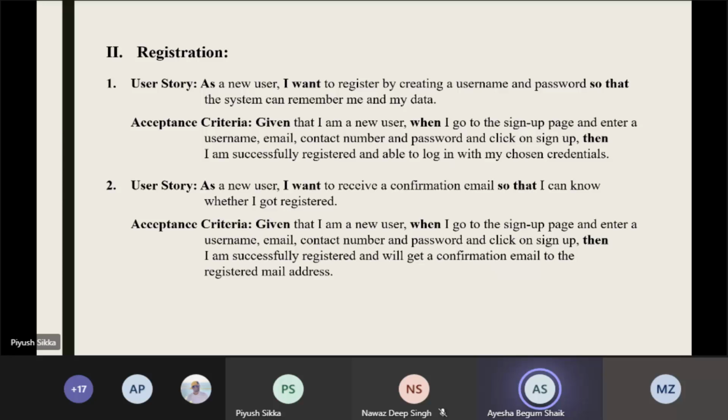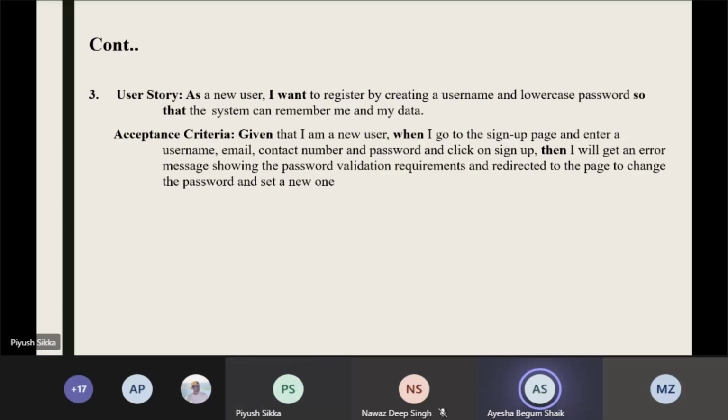He can then log in with his credentials. The next user story would be, the user wants to get a confirmation email so that it is clear whether he got registered or not. Given that he's a new user, when he goes to the sign up page and fills in all the blocks, after clicking on sign up a message pops up showing that he successfully registered, and at the same time he gets a confirmation email at his registered mail address.